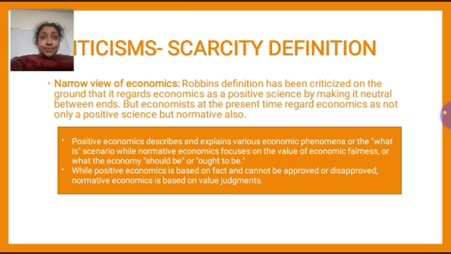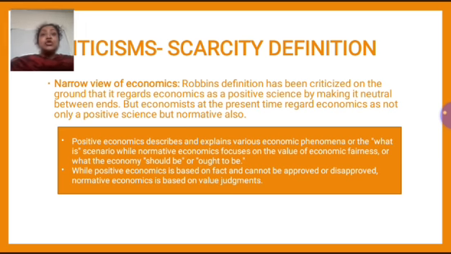One could criticize this particular point on the basis that if the government starts giving unemployment allowance to unemployed people, then it will put a heavy burden on government's expenditure, right? Already increasing fiscal deficit, it will put a heavy burden on government's expenditure. So we should not give unemployment allowance in India, of course, right? So that is normative economics, normative science, where we are actually saying something which is subjective, which varies from person to person.